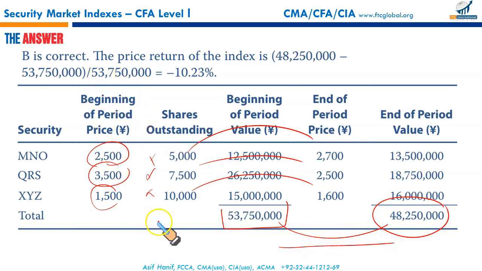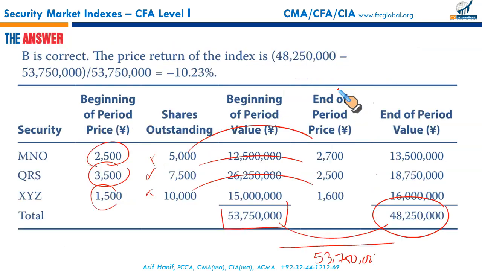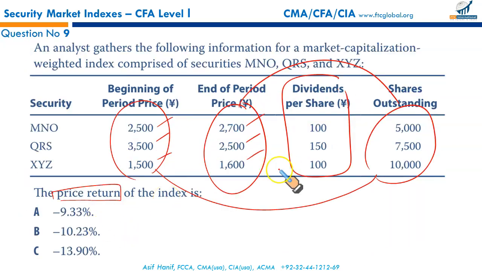What was the original capitalization at the start? That was 5,375,000, right? So the difference between these two divided by the original market cap will give you the price return index. It's not the total return, because when you say total return, you will have to incorporate the dividends as well. So this is negative 10.3 because market cap has fallen. So that's B. B is the right result.